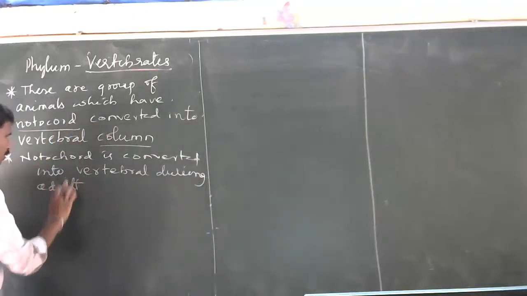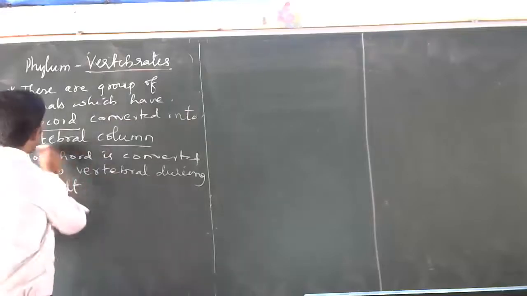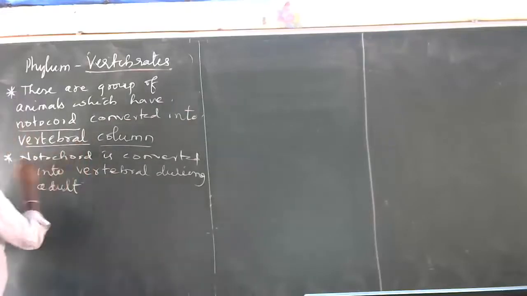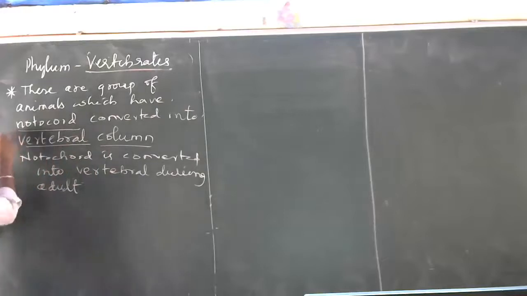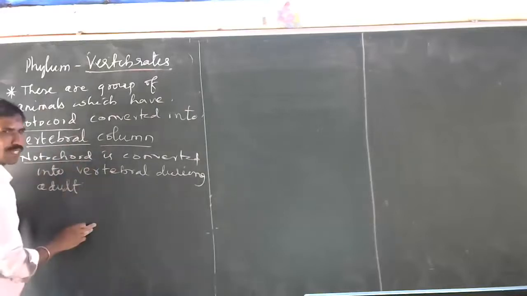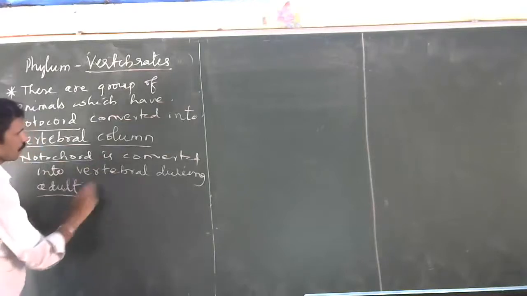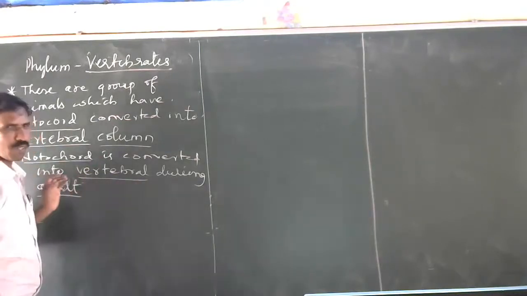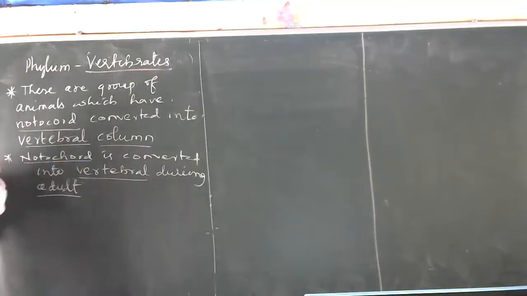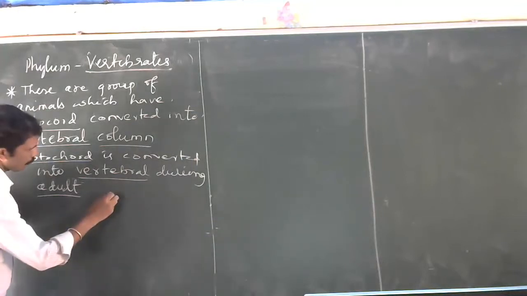So the notochord will be present only in the infant stage, and in the adult stage it is converted into the vertebral column.